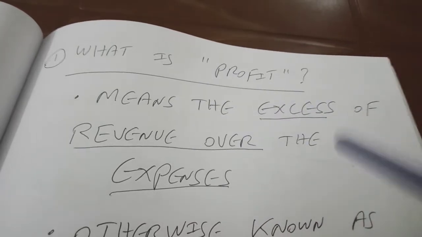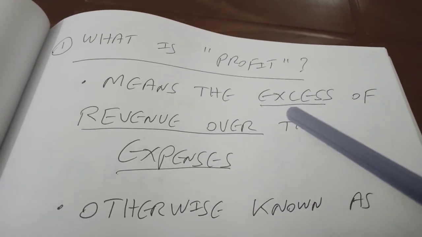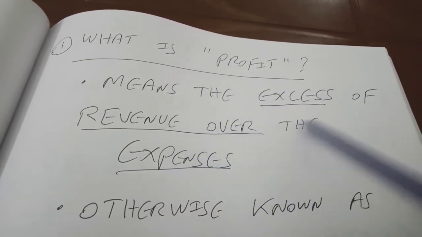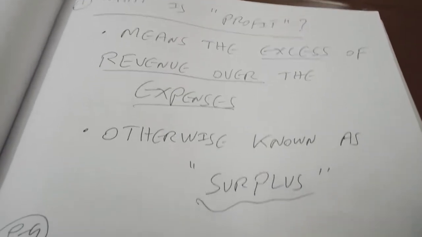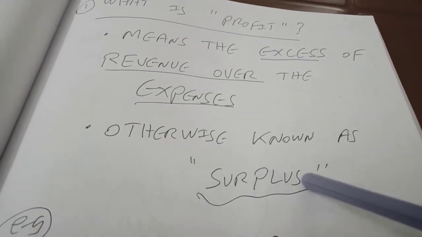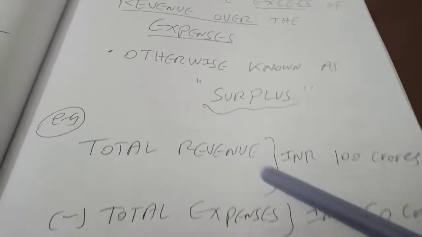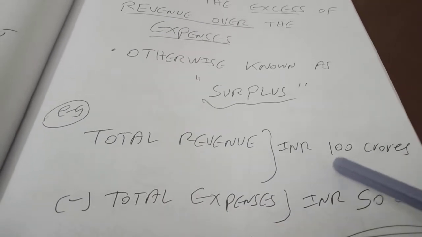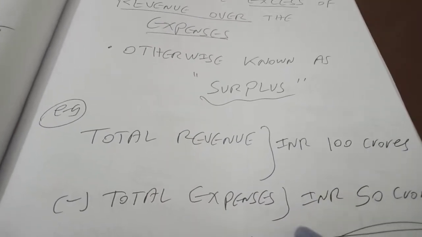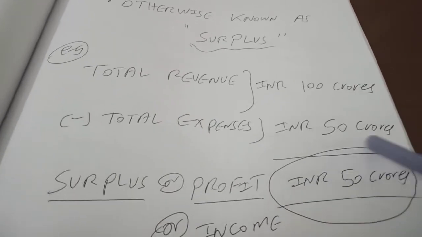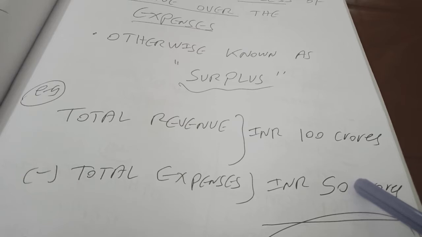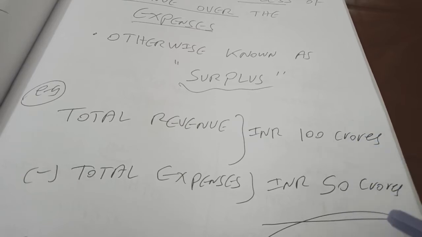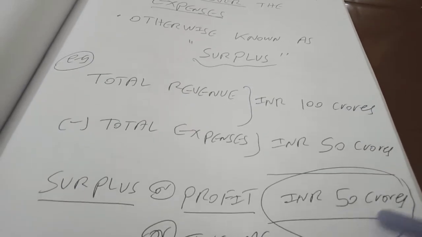What is profit? Profit means the excess of revenue over the expenses in that period for that entity. It is otherwise known as surplus. For example, total revenue in a period is INR 100 crores. Total expenses for the firm in that period is INR 50 crores. So the profit is revenue minus expenses, that is 100 minus 50. That gives us 50 crores in INR.